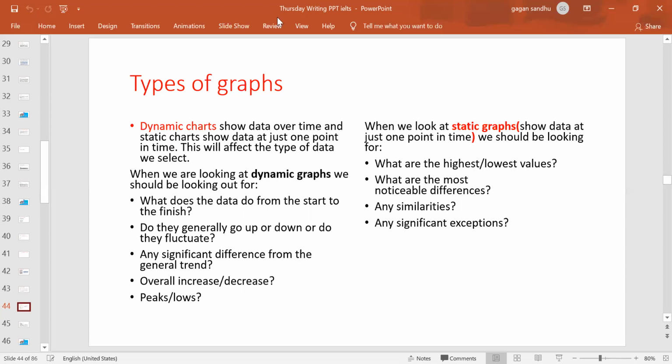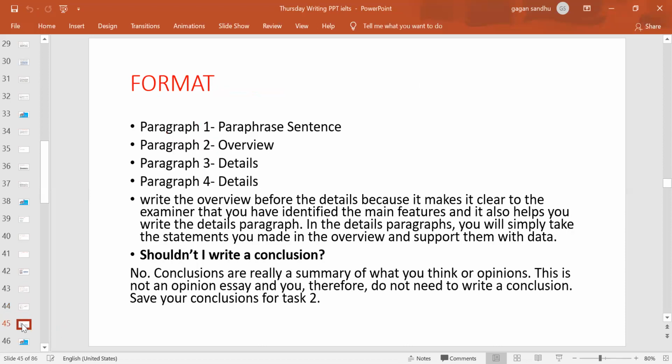So these are the ones you will be taking, asking if you are after the static graphs, right? Moving on to the next slide, the format. As I told you, there will be 4 paragraphs.